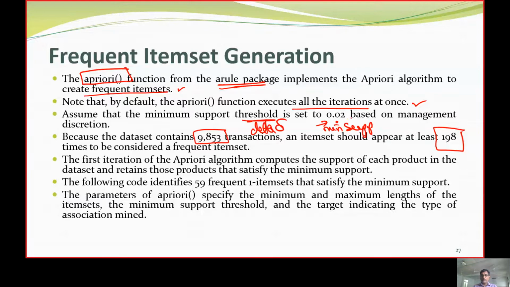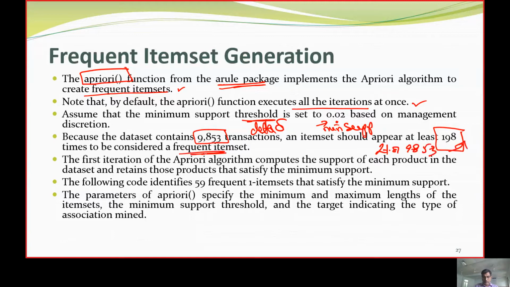So that is at least 2% of 9853, so we get 198 items that should be the most frequent.